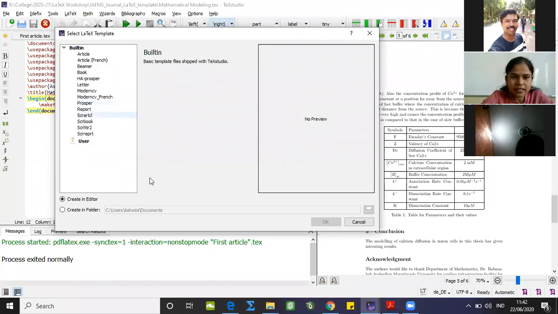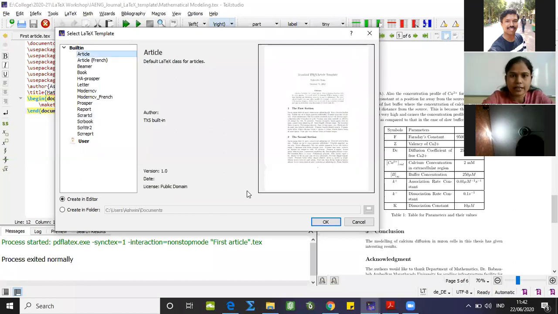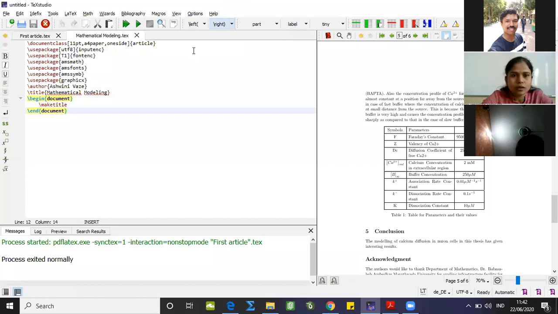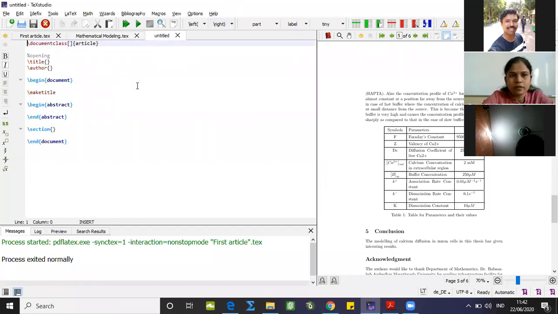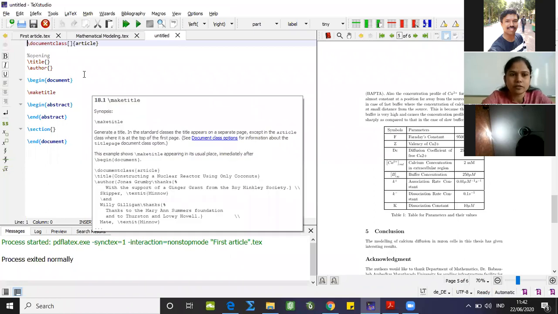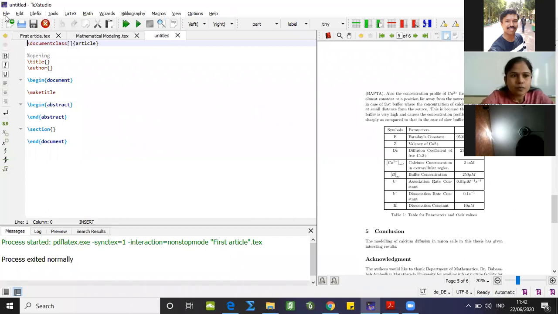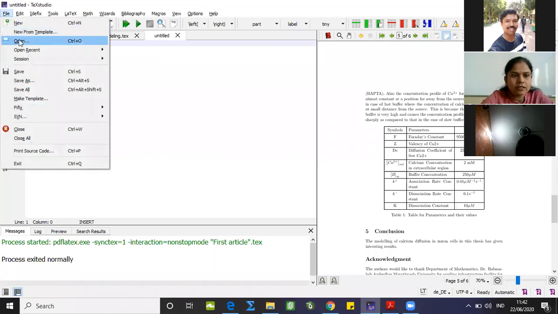So you can select a template from over here. Let us suppose I click on article and select it. So a new file will open over here, untitled. So we have to save it, name it, and then after putting in our code, we have to compile this particular file. Further, under File we can also open a different file, save as, close, and exit TeXstudio. All these options are there.